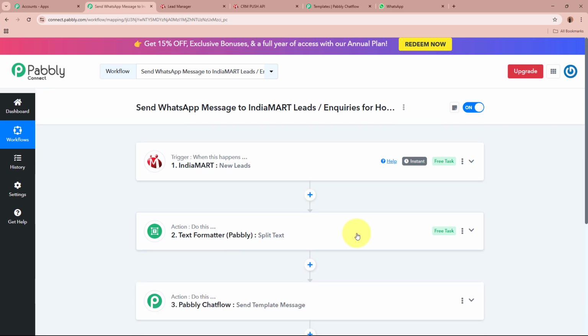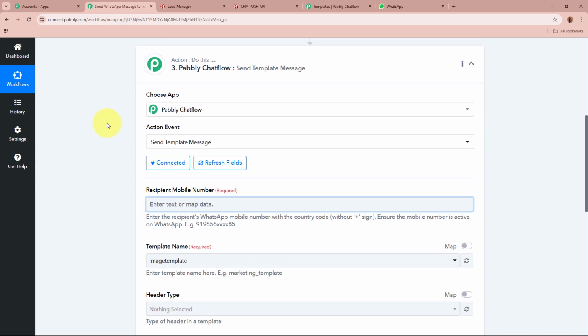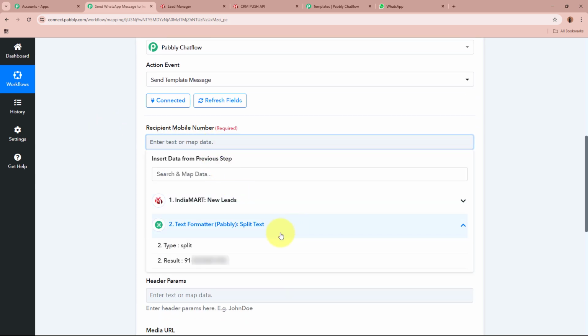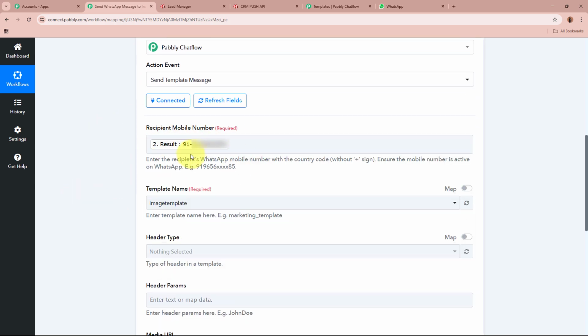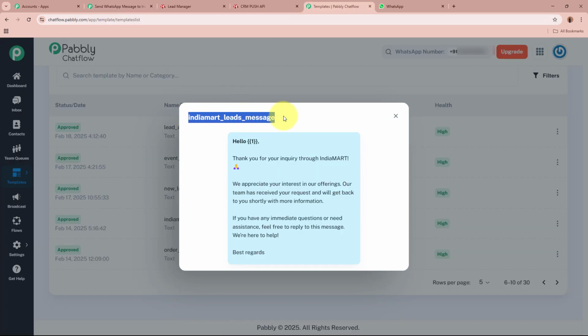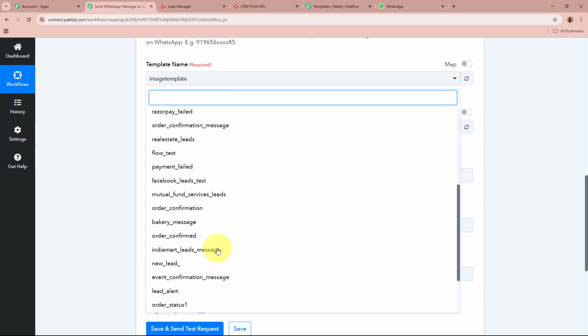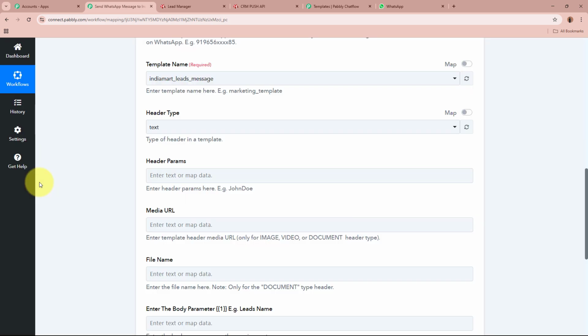Okay, so now I'm going to map the data of this mobile number that we've received in this result in place of this recipient mobile number right here. I'm going to map the data of the mobile number as I want to send a WhatsApp message to this number right here. Okay. After that, it is asking for the template name. For the template name, I've created a template in the name of IndiaMART leads message. So I'm going to select the template name over here as IndiaMART leads message right here.